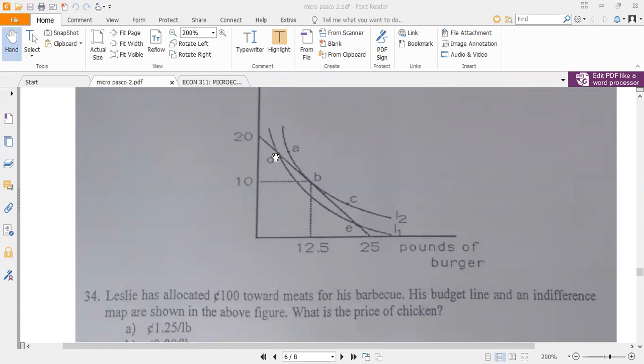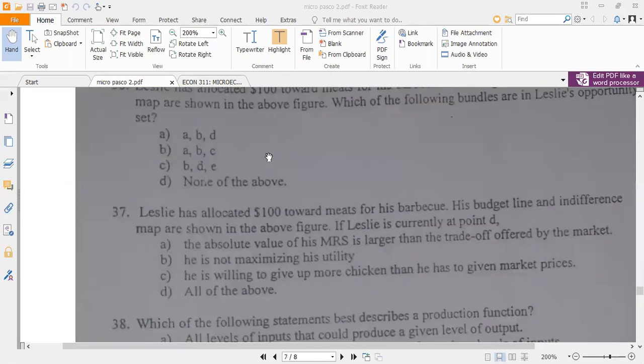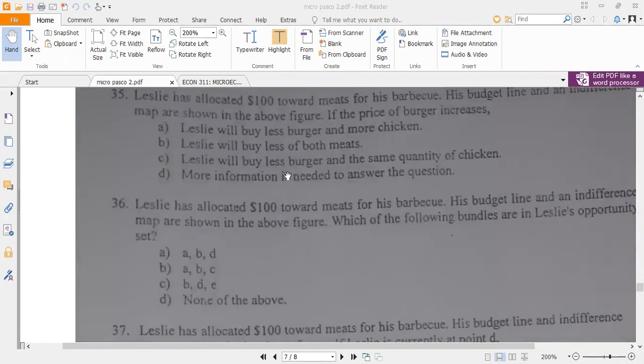So if you consume at D, you are not maximizing your utility at all. And then because he's consuming so much of chicken, he's willing to sacrifice more units of chicken for an extra unit of burger, which means that the marginal rate of substitution here will be very large. So that is the C part.